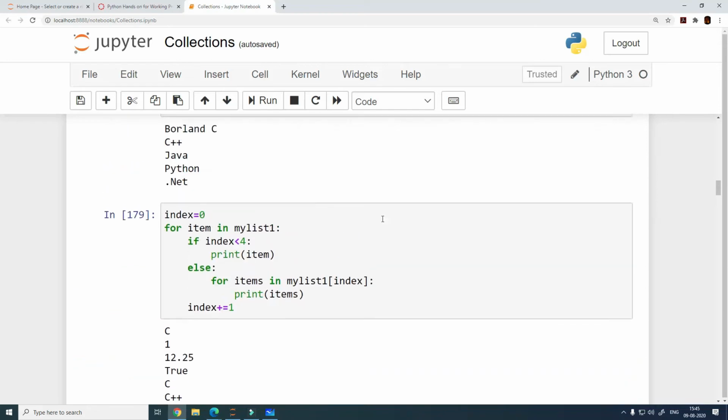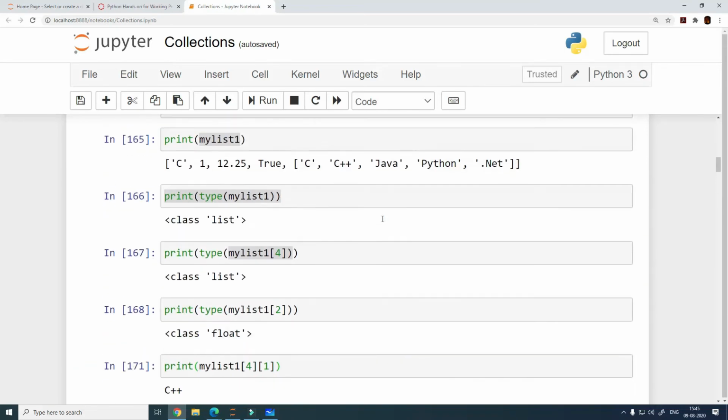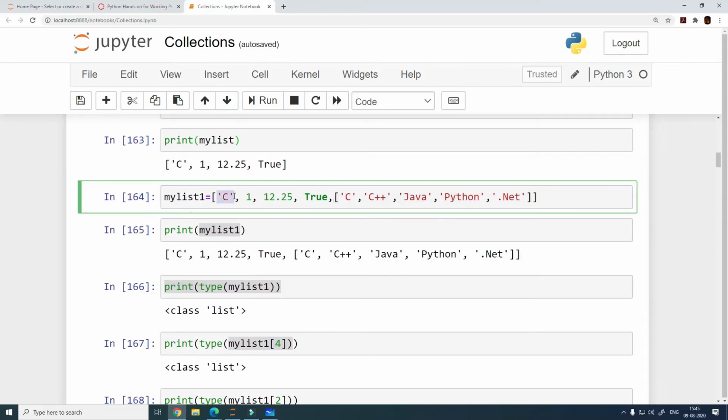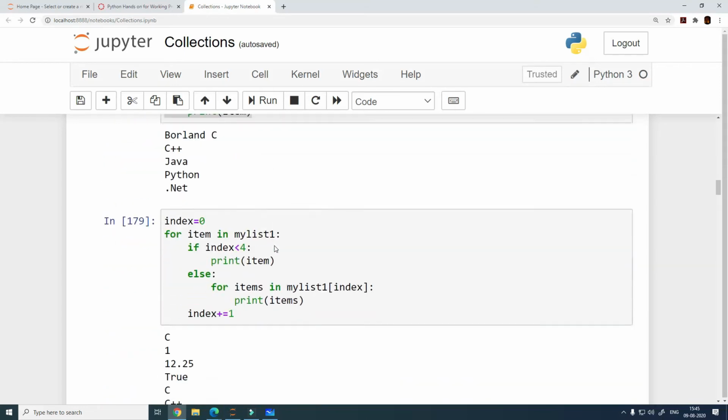So what is the length of the list? My length of the list is 0, 1, 2, 3, 4, right? So my indexes start from 0 and end at 4. So what is the length of this list? Count them, right? Index starts from 0, but then that will not give you the length of the list. 1, 2, 3, 4, 5. So this is 5, right? It is going to give you 5.